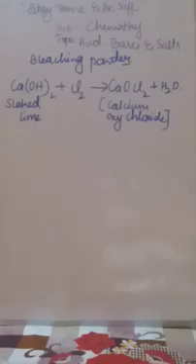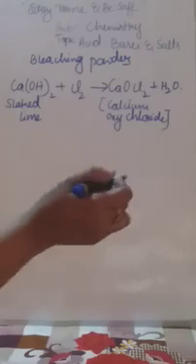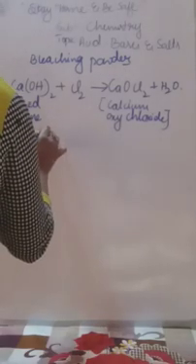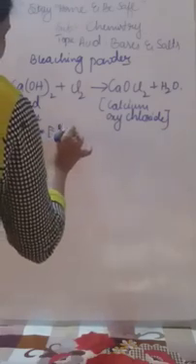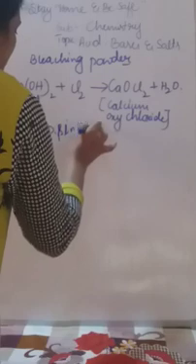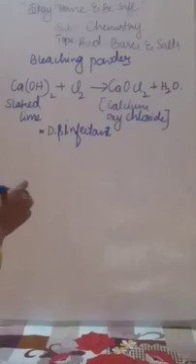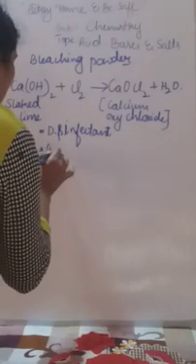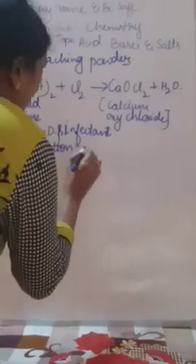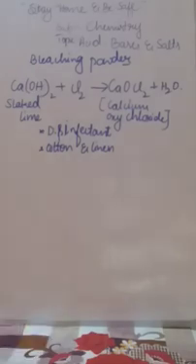Next, what are the uses of bleaching powder? I think you know that it is used as a disinfectant. In many places bleaching powder is used as a disinfectant. It is also used to bleach cotton and linen cloth. Bleach means removing dirt. If dirt is there in cotton and linen cloth, it can be removed easily by using the bleaching powder.